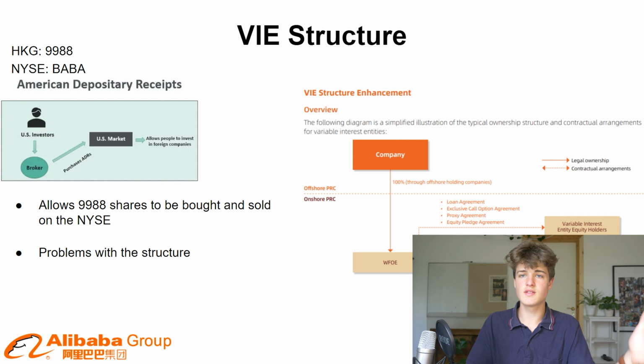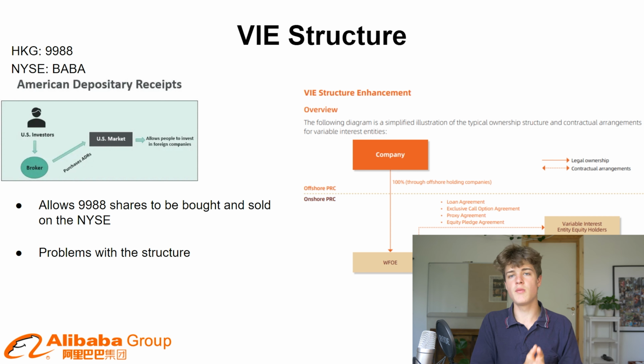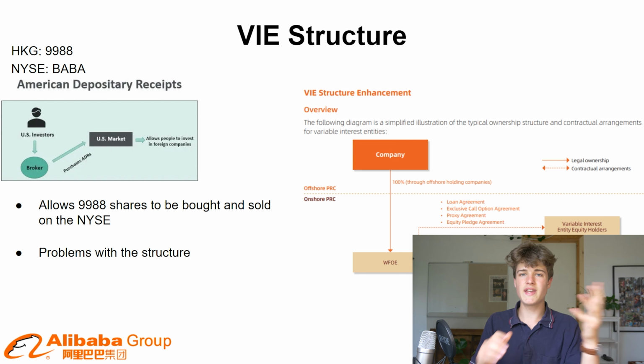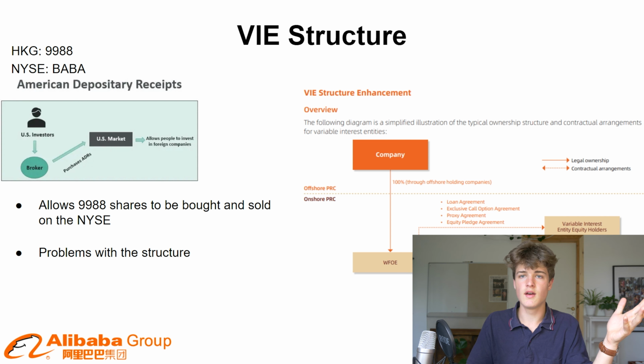You could just sell your shares immediately if that was what you wanted to do, cash out, and then it would maybe take like 10 days or 2 weeks for your money to get back to your original location, so let's say America, right? So that is basically the price you're paying, the risk you're taking with investing through this VIE structure.